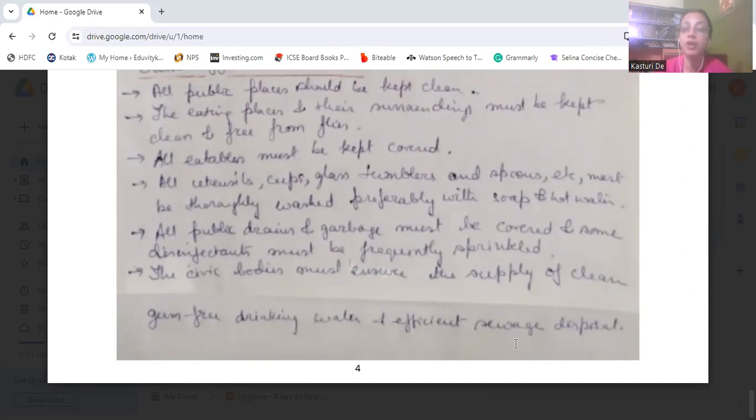The civic bodies must ensure the supply of clean, germ-free drinking water and efficient sewage disposal. The water that is supplied should be germ free. That should be taken care of by the civic bodies, the government and local organizations who supply the drinking water, so that we get germ-free drinking water. Sufficient sewage disposal should be done so that the germs do not spread from water or from the sewage.